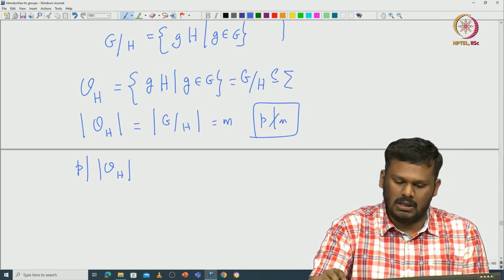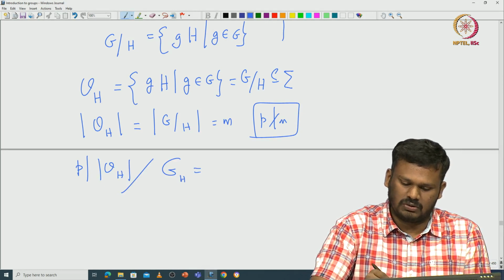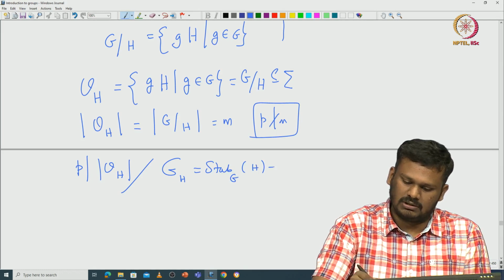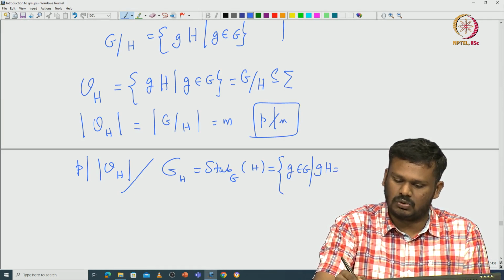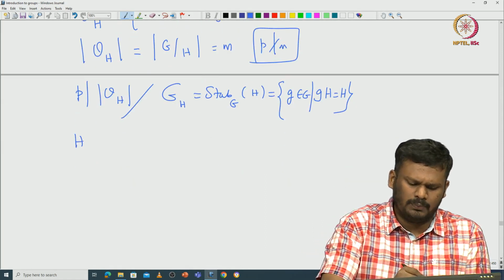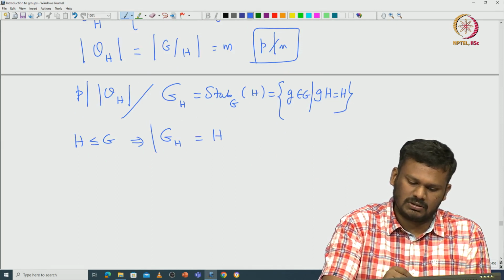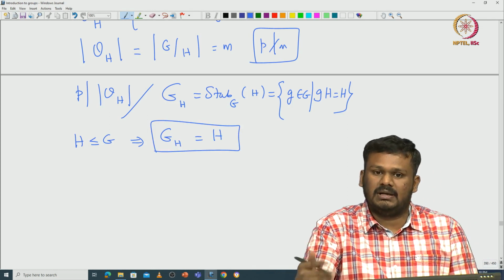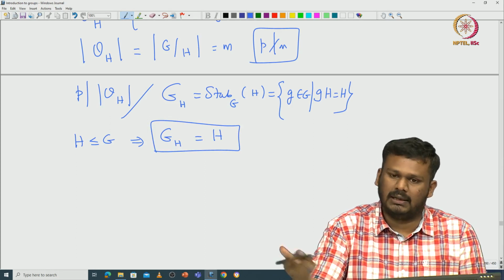Another thing you can easily check: if you look at the stabilizer of H inside G, this is something we have worked out already. This is going to be those g in G such that gH is H. But H being a subgroup implies that gH is exactly H. So, H can be realized as the stabilizer of this H under this action.